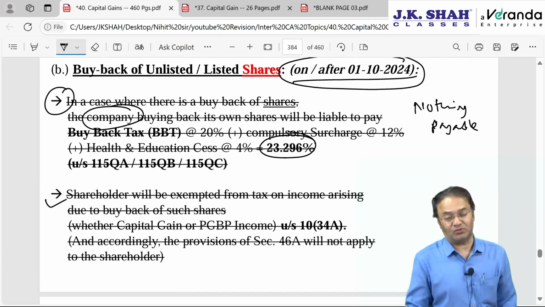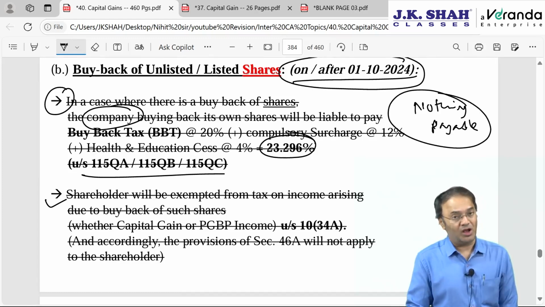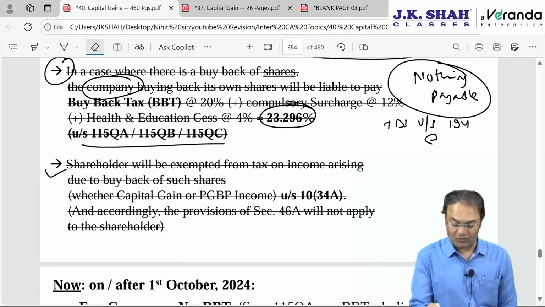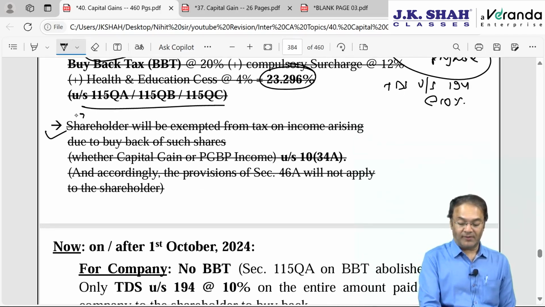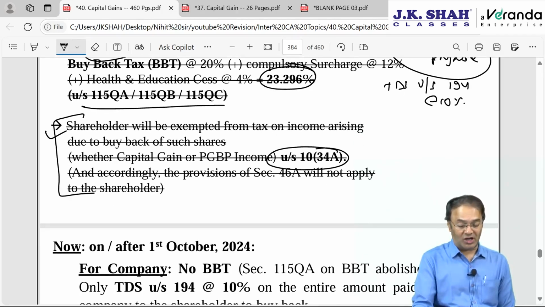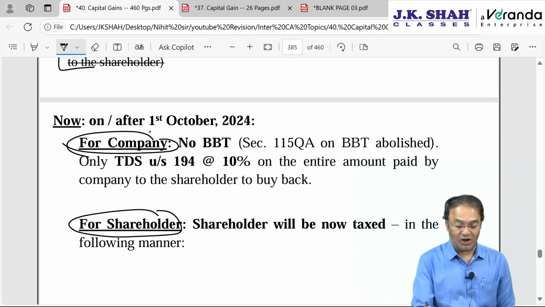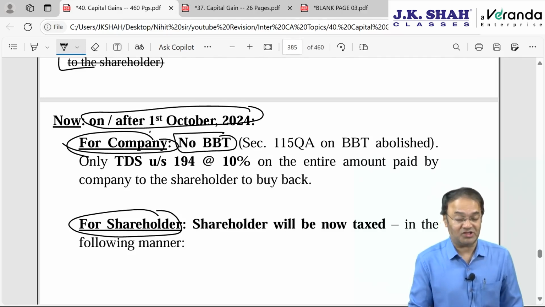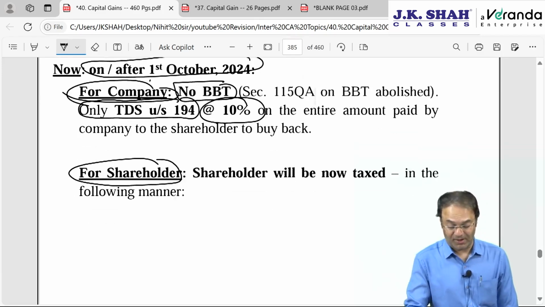Now what will happen? On or after 1st October 2024, the company will not be required to pay buyback tax. Nothing is payable by the company, but TDS under section 194 will be applicable, at the rate of 10% if the amount of dividend exceeds 5,000. 10(34A) is no more allowable. So for the company, the impact on or after 1st October 2024 is no buyback tax at the rate of 23.296%, but there will be TDS under section 194 at the rate of 10% of the amount paid by the company.